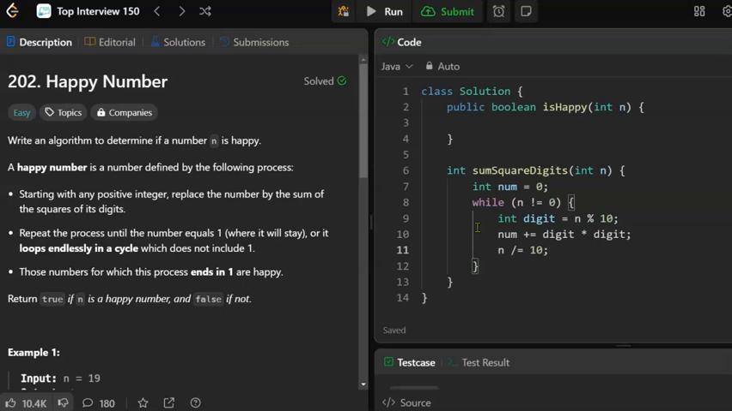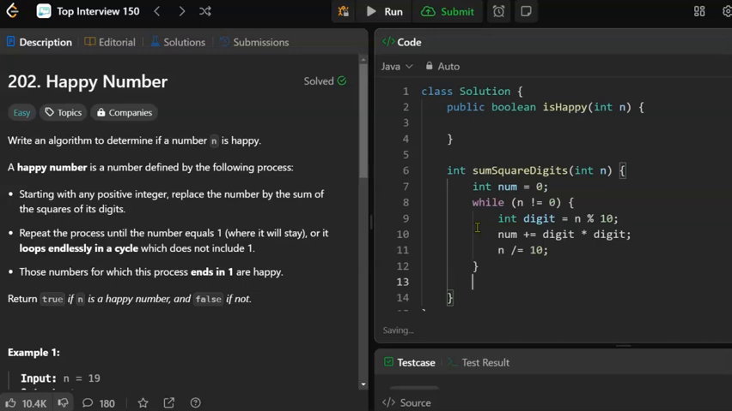So let's see, n mod 10 will peel off the rightmost digit, square it, add it to num, and then n div equals 10 will just shorten n by 1 digit. It'll take off the rightmost digit. Now we have a shorter n, and again, we'll just keep taking digits off of it one at a time.